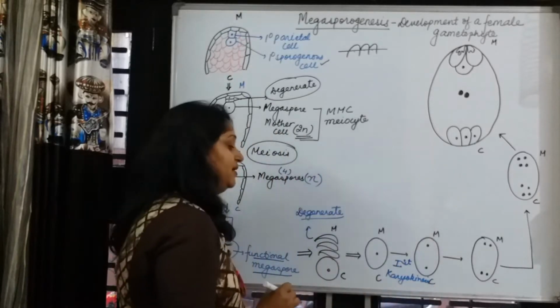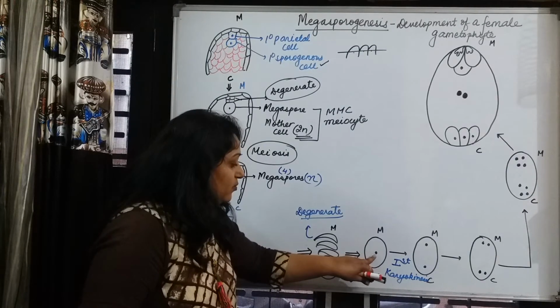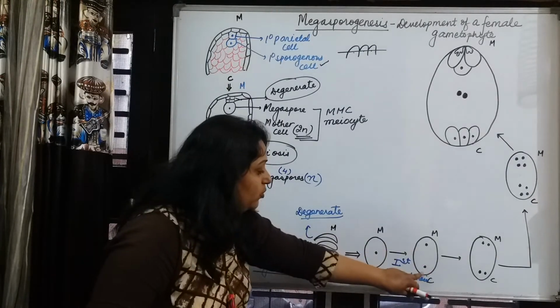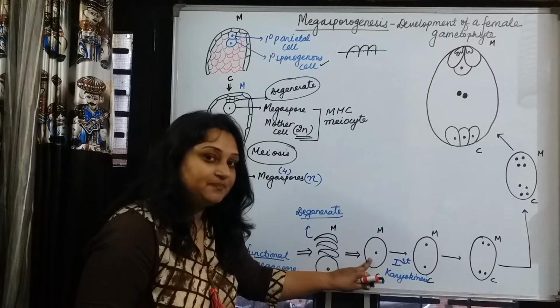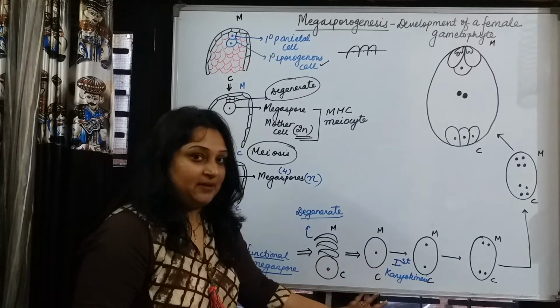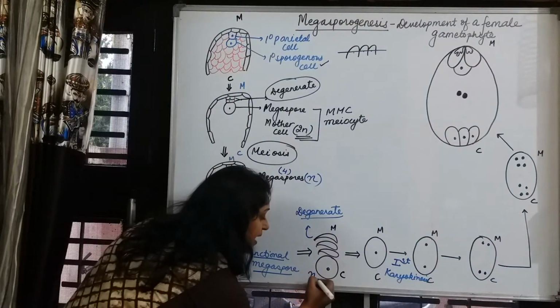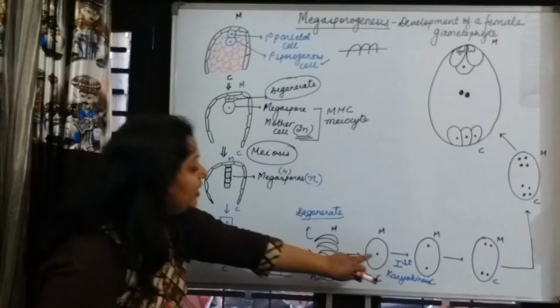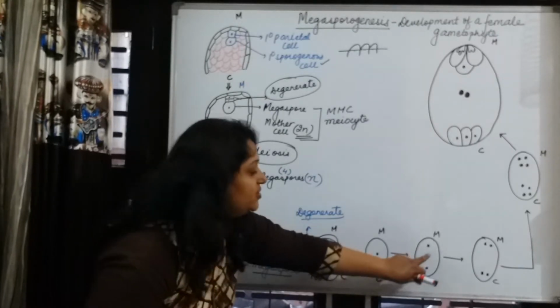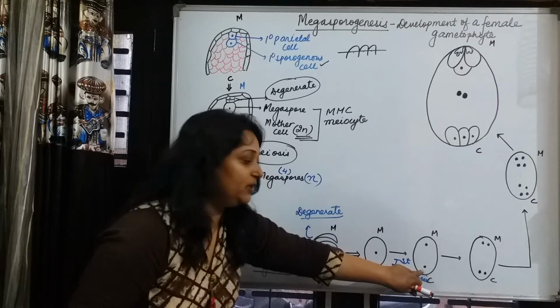Right? So, when the first karyokinesis occurs, we get 2 nuclei from the 1 nucleus, because mitotic division is there. The ploidy remains the same. What is the ploidy of this megaspore? We know it is N. So, when it undergoes mitotic division, this is also N, this is also N. Both are haploid nuclei.